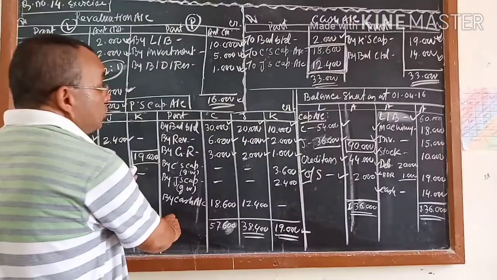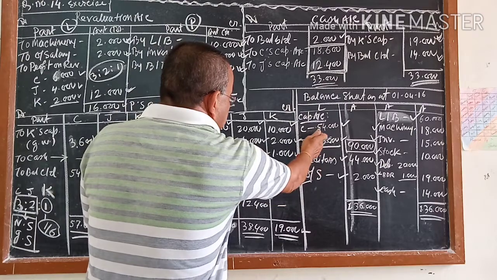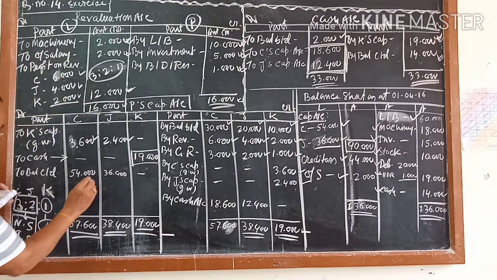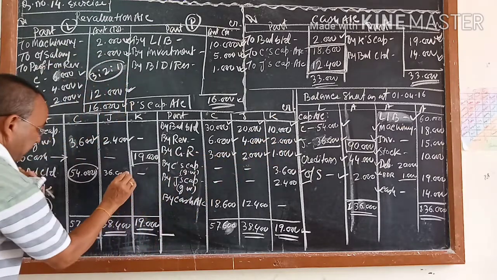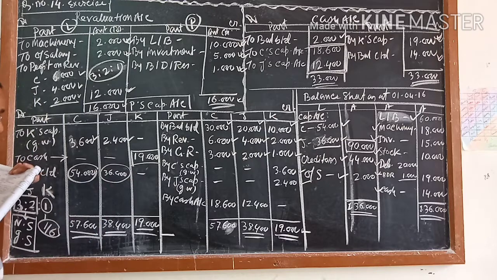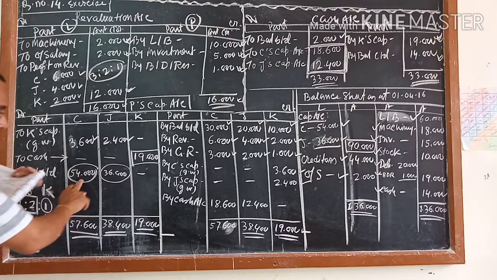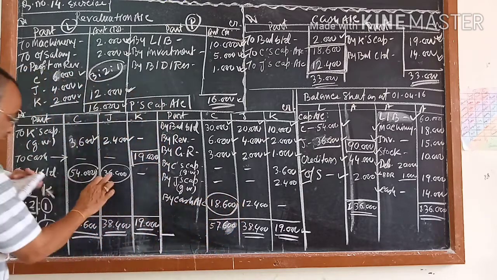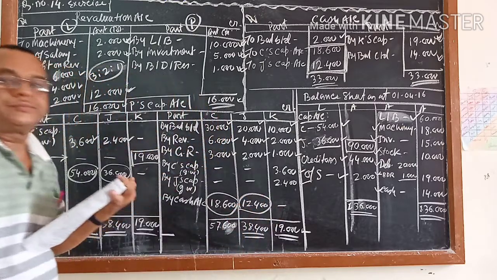Now this is not closed yet, this is also not closed. Now you come, his capital should be 54. So here I wrote it, his capital should be 54. And how much is his capital? It should be 36. I wrote it here, 36. Now the question is, to become 54 he should bring cash 18,600 and to become 36 he should bring cash 12,400.